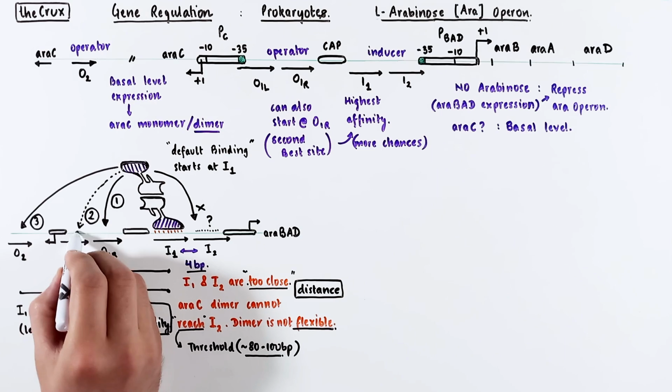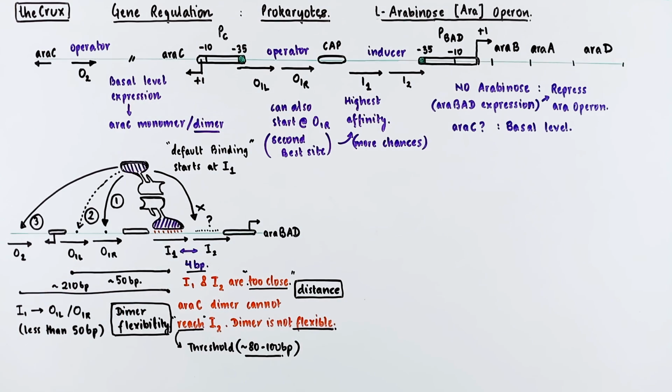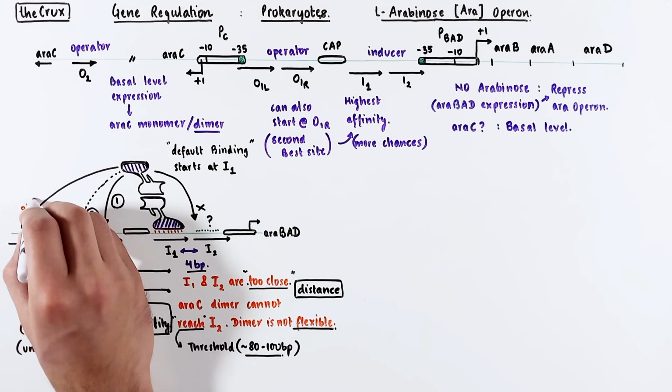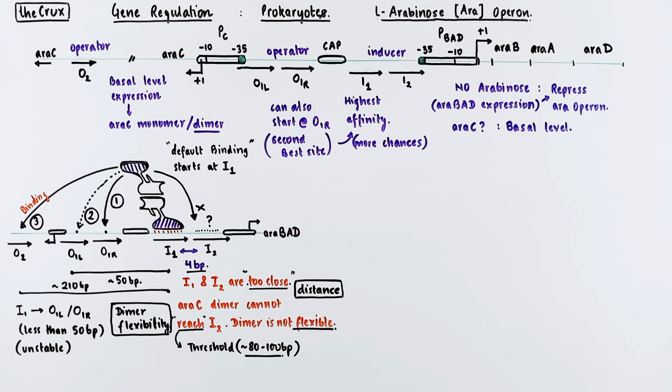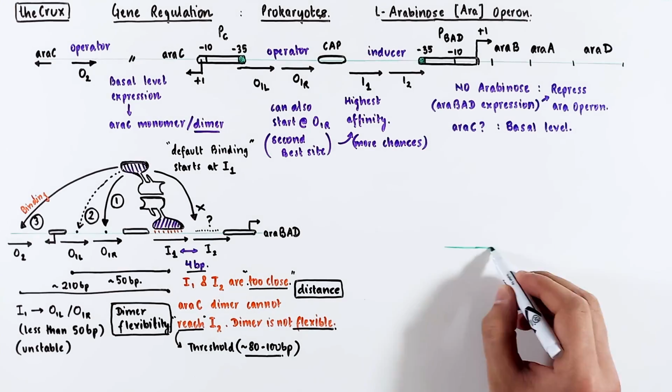So let's say that somehow it may occasionally try to bind O1L and O1R. But still, the binding will really be unstable simply because the reach is under the threshold. The only option now available for the dimer is the operator 2, which is quite far away, well above the threshold. And that's where the dimer binds.